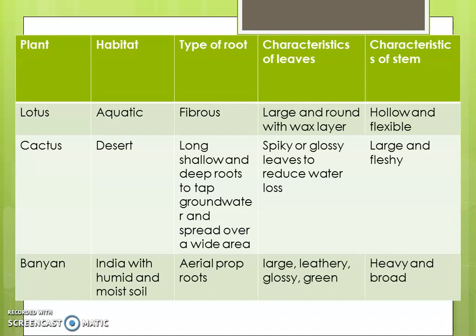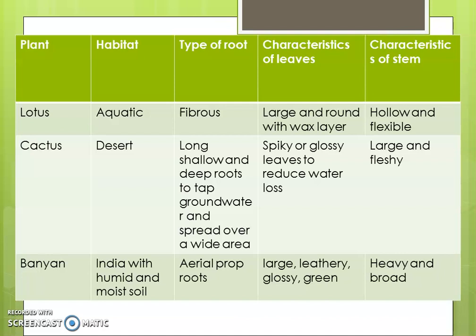Now banyan tree, India, with humid and moist soil, where it is found in India. Now, how is the root? Aerial prop roots. You must have seen banyan trees. The roots, you can see the roots coming from the branches, they are hanging down, and when they meet the soil, a new plant or tree is grown over there.